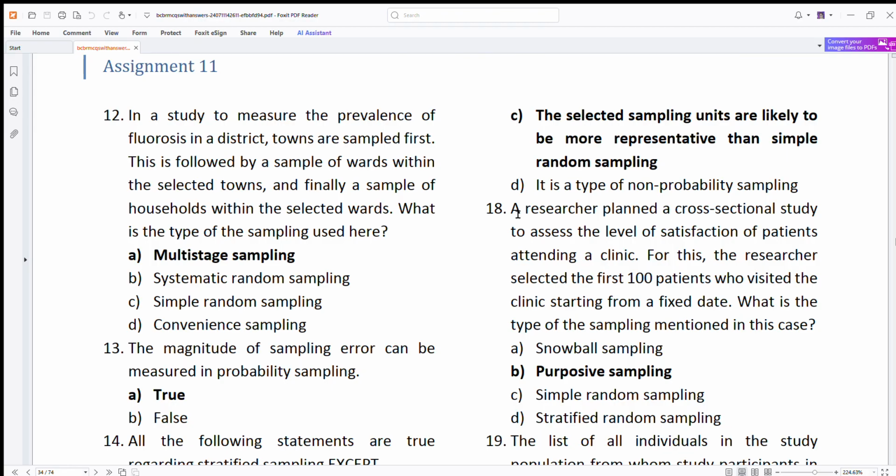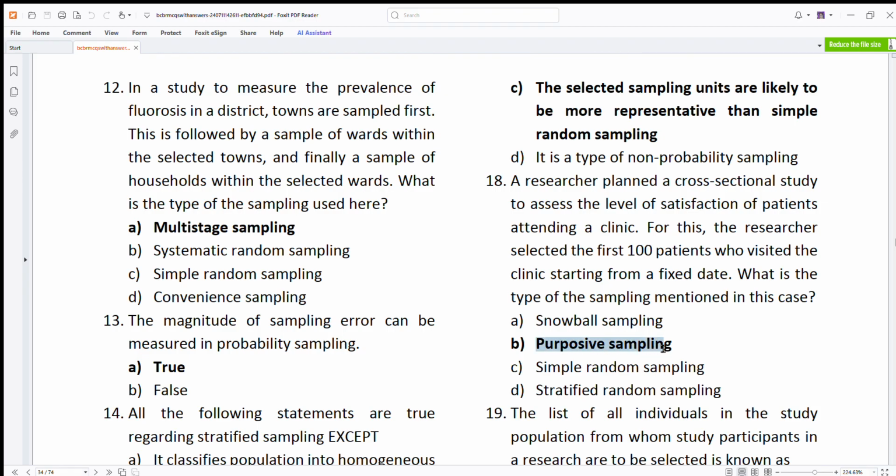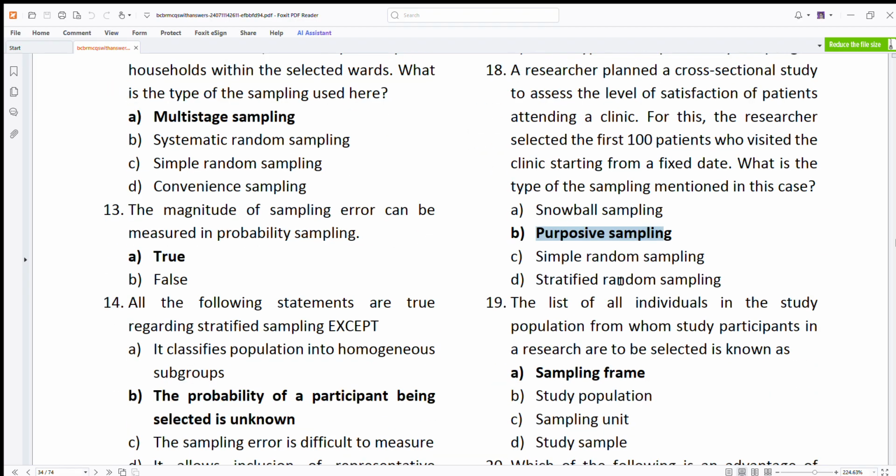This is a plan up cross section. This is a satisfaction. Sampling method is purposive. So you do it for a purpose, right? The researcher is selecting the first 100 patients from a fixed date. You're doing it for a purpose. So this is purposive sampling. You're doing it for a fixed purpose.